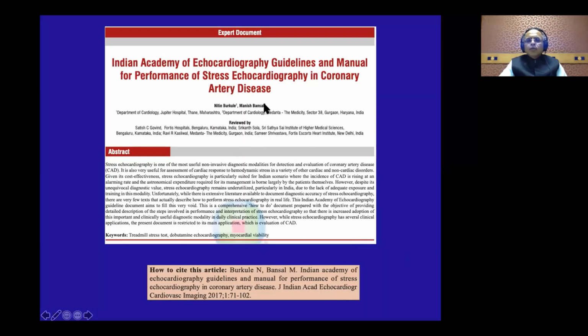Our guidelines were more focused and more indigenous, because we know what our people can do with the limited resources. So we have not included the contrast perfusion in the myocardium, which is there in the American Society guidelines. But these are very practical. Anyone who wants to start the Echo Lab has got a complete detailed instruction. That's why we said not only guidelines, but a manual. A lot of efforts we have put, and there are a lot of videos for this particular guidelines.